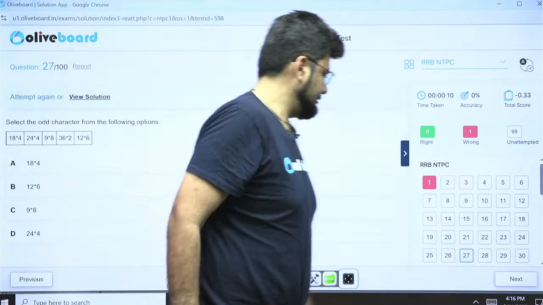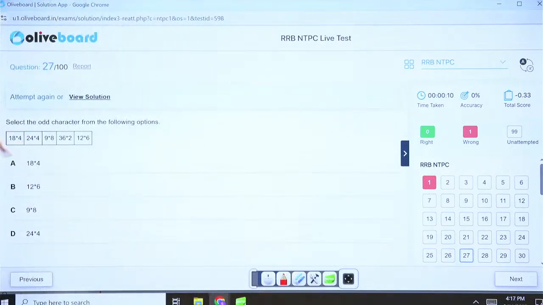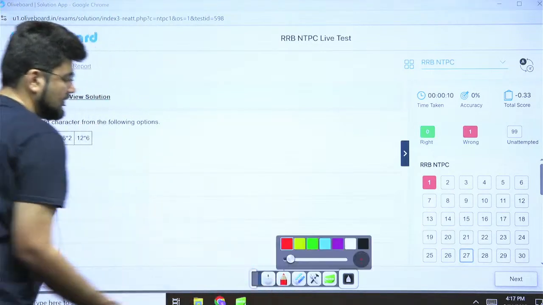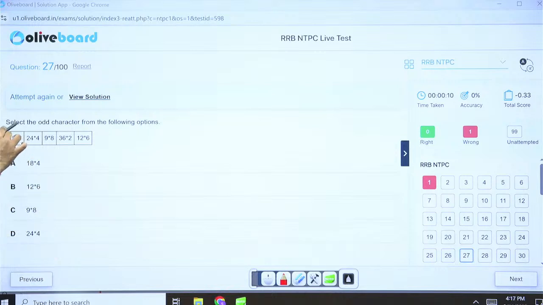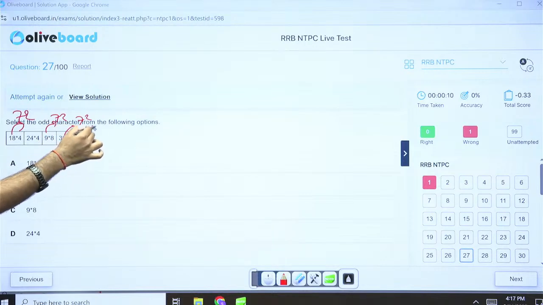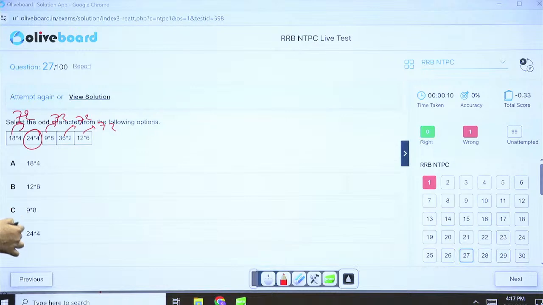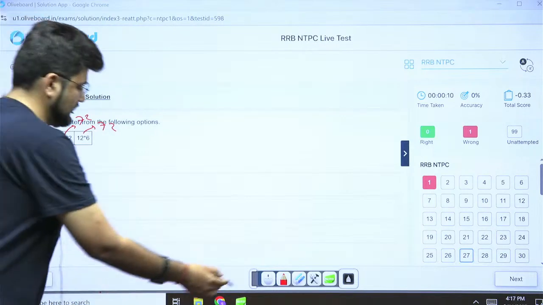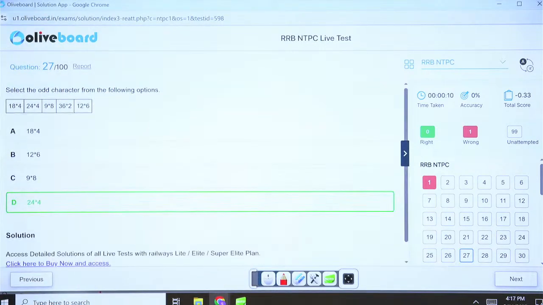27. Select the odd character. Very easy question. Extremely easy question. What is happening here? Just find the product. 18 into 4, 72. 9 into 8, 72. 36 into 2, 72. 12 into 6, 72. 24 into 4, 96. So this is the odd one out. Rest everything is following. They're giving you the same product. So option D is the correct answer. Right?